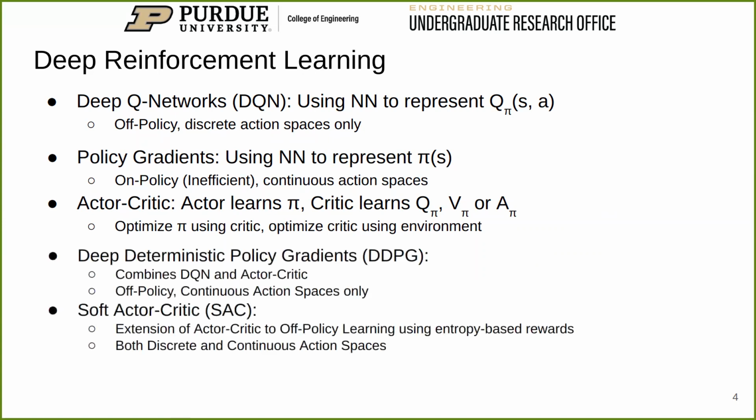Deep deterministic policy gradients, or DDPG, combines ideas from DQNs and policy gradients to form an off-policy method that can learn in continuous action spaces. Soft actor critics extend actor-critic methods to off-policy learning by rewarding the actor for the entropy or randomness of the policy. DDPGs only work in continuous action spaces, but soft actor critics work in both discrete and continuous action spaces.